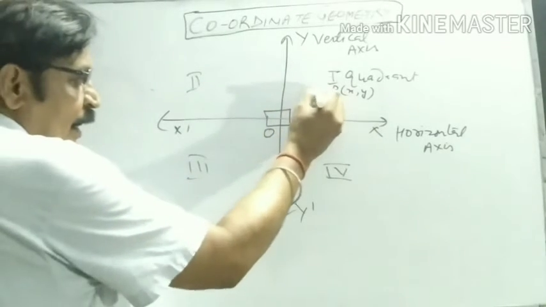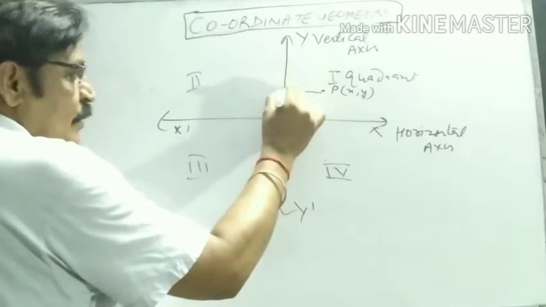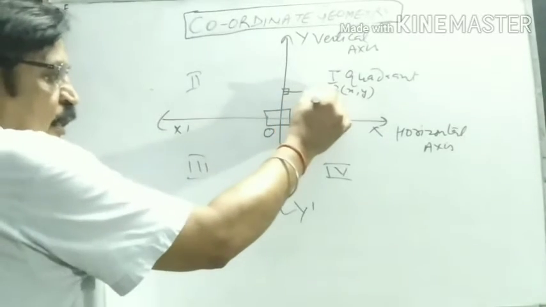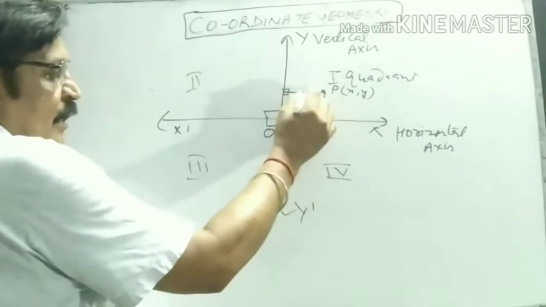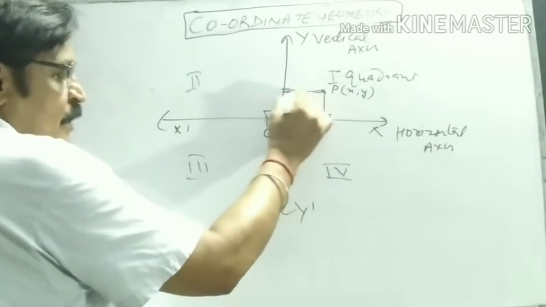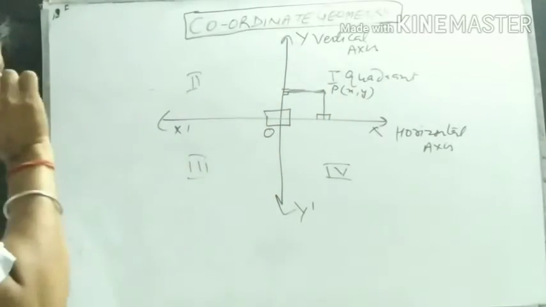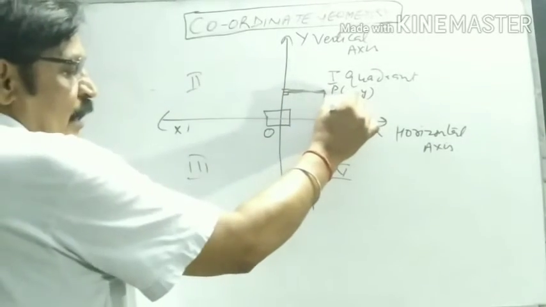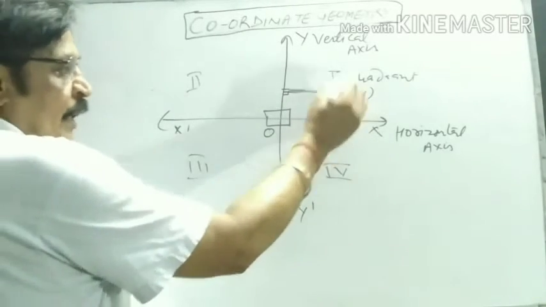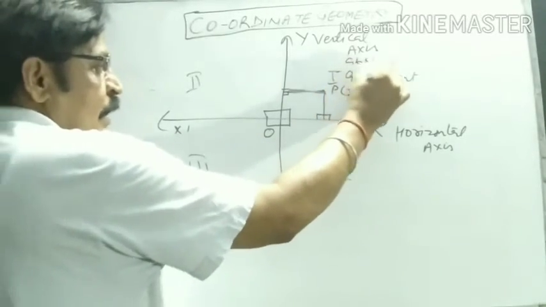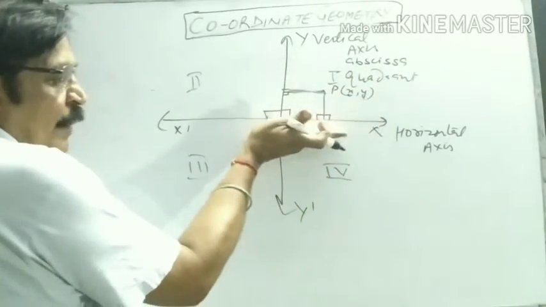See, this point is at some distance from the y-axis. This is the perpendicular distance. This point is also at a certain distance from the x-axis. The distance of a point from the y-axis is known as the abscissa. This is the abscissa, or you can say the x-coordinate. Abscissa, x-coordinate.